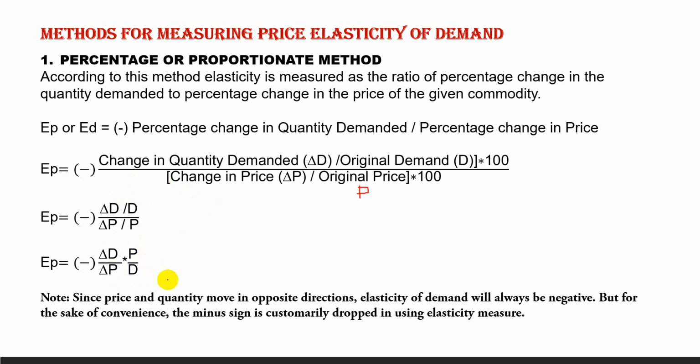Regarding negative signs, since price and quantity move in opposite directions, price elasticity of demand will always be negative. But for the sake of convenience, the minus sign is customarily dropped in using the elasticity measure. In the formula we write the negative sign, but when we put in the values, we drop it. So if the result comes 2, 2 means minus 2. If it comes 1, 1 means minus 1.